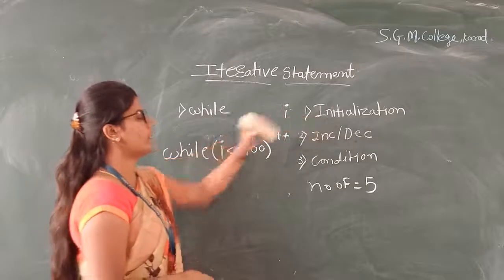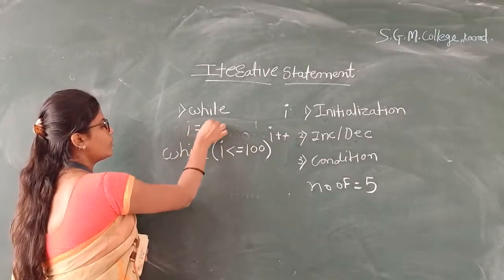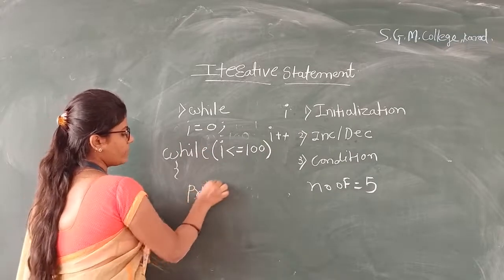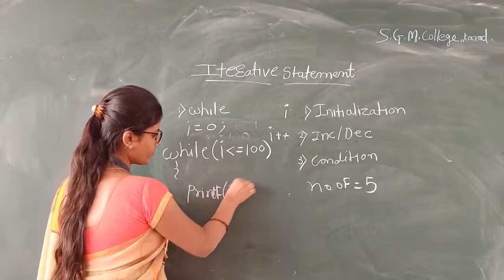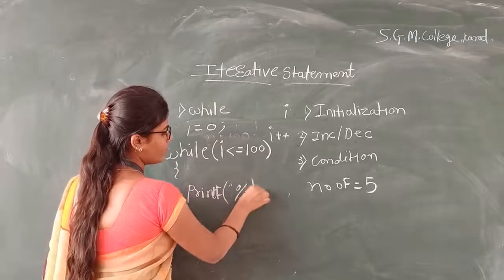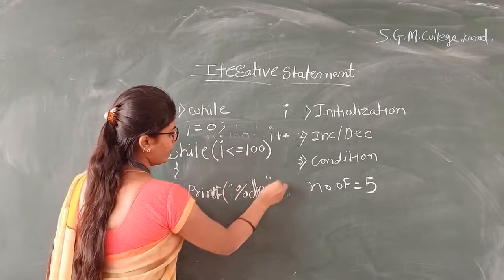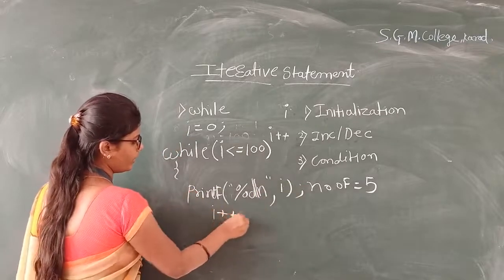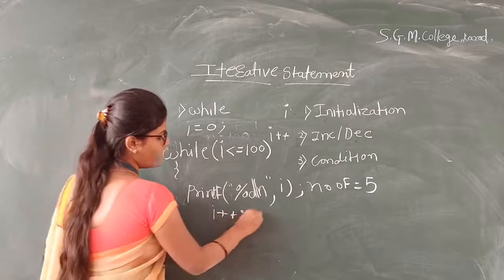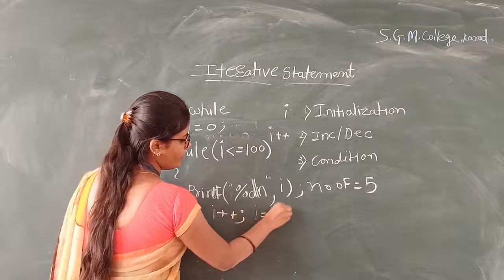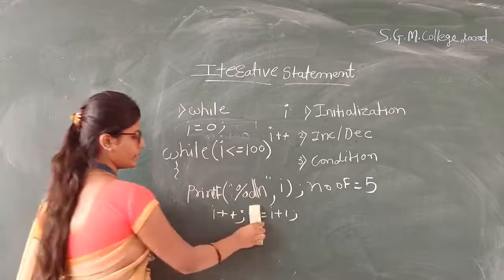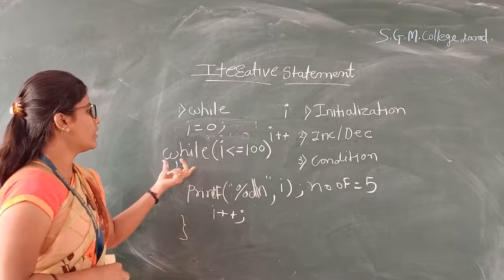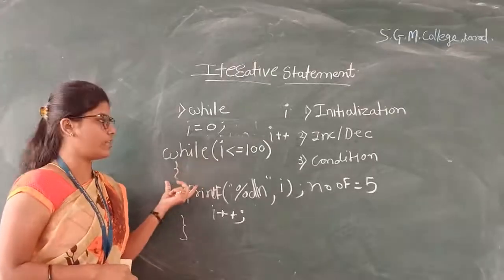Our first point is initialization, so I is equal to 0. Curly bracket open. Our first statement is printf, where we print the value of the variable: backslash n, comma, I. Here we use the increment operator. We also write I is equal to I plus 1. Curly bracket close.